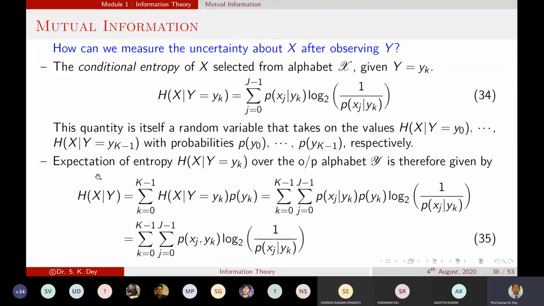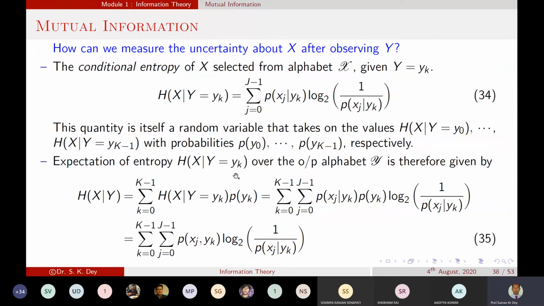That means, what should be the expectation of an entropy? H(X | Y) is the summation over all values of H(X | Y = yk) into p(yk).